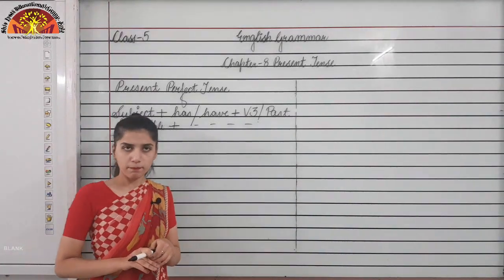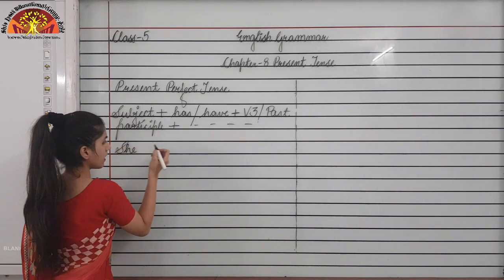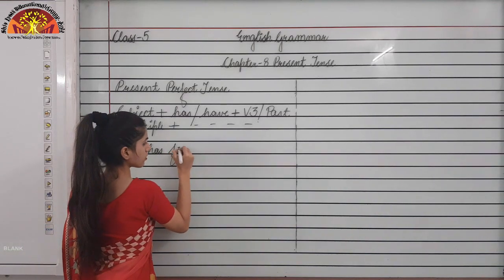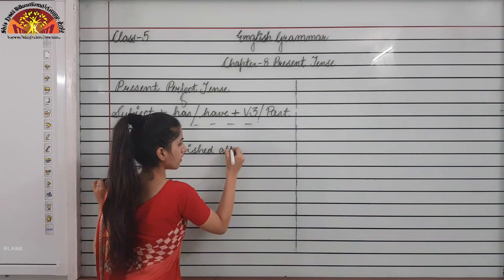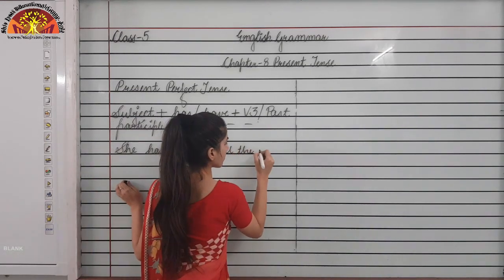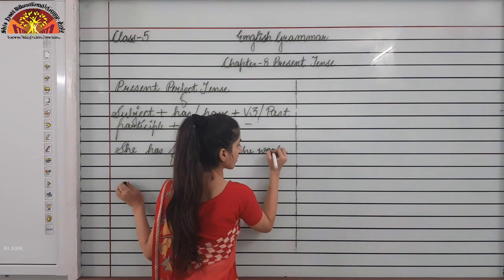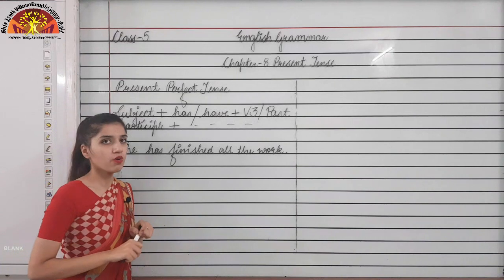Let's take an example. She has finished all the work.